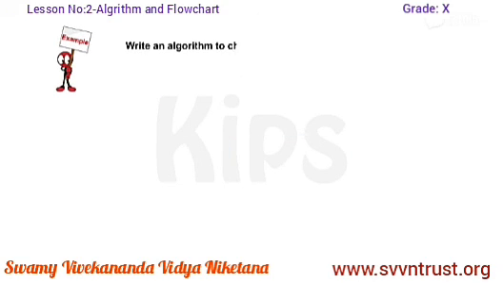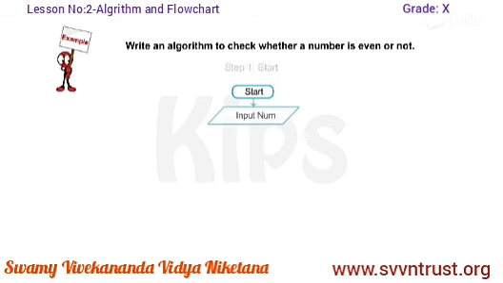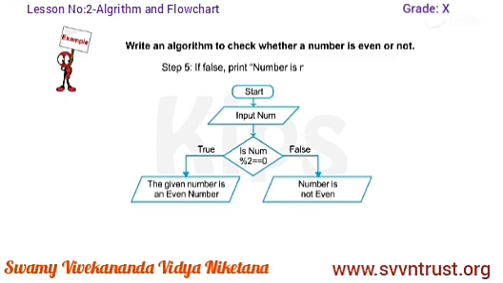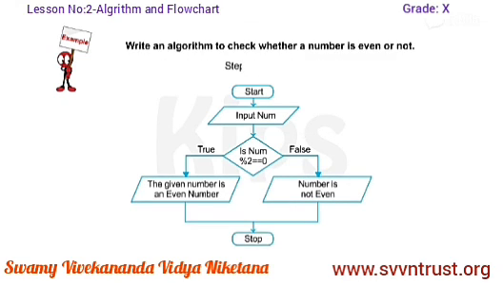Example 10. Write an algorithm to check whether a number is even or not. Step 1, start. Step 2, read number. Step 3, check if the number %2 is equal to 0. Step 4, if true, print the given number is an even number. Step 5, if false, print number is not even. Step 6, stop.